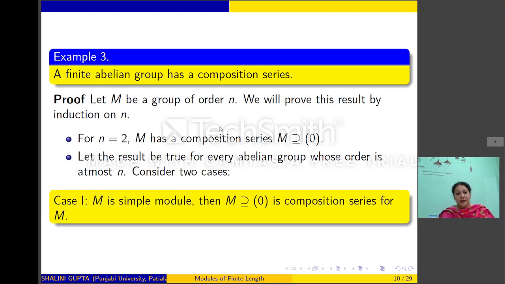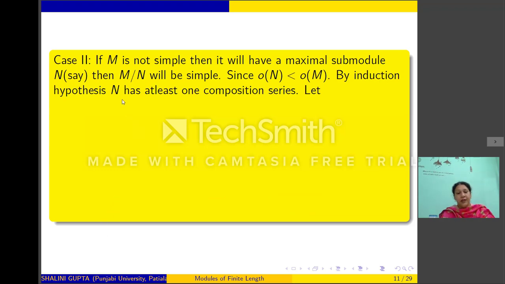Now we consider two cases. If M is a simple group, then M containing 0 will be a composition series for M. If M is not simple, that means it will have a proper submodule other than 0 and M. So by applying Zorn's lemma, we can say that M has a maximal submodule. Let that submodule be N. Now we consider M mod N. Since N is a maximal submodule of M, M mod N will be simple. And since N is a proper submodule, the order of N will be strictly less than the order of M.